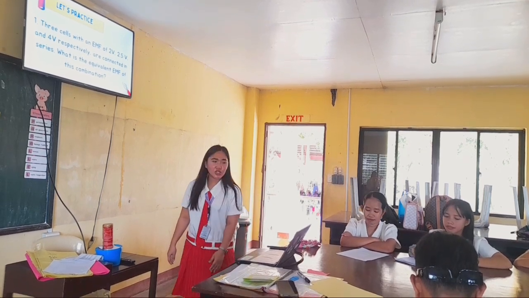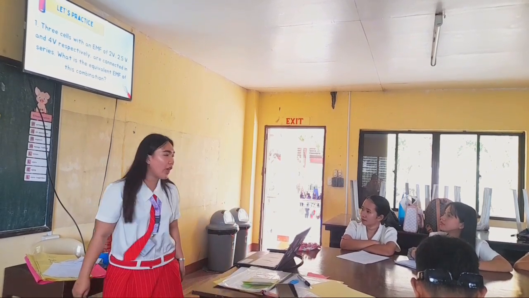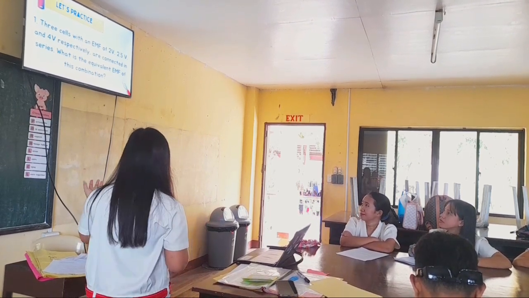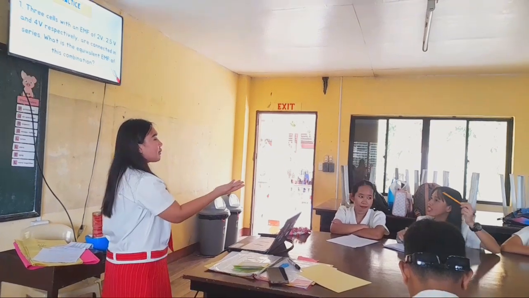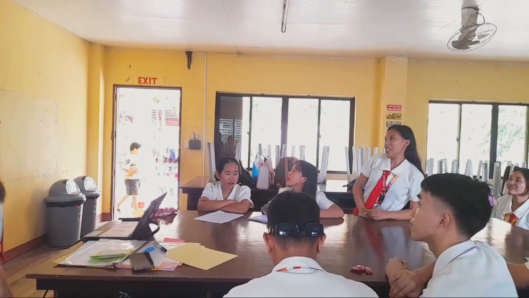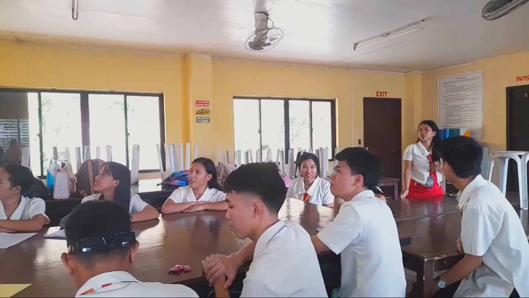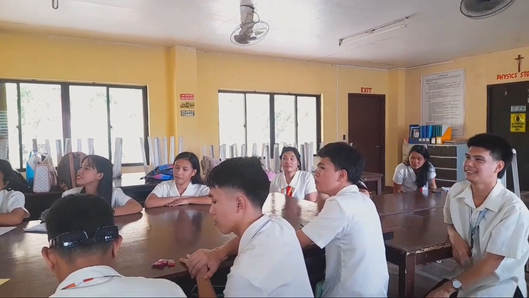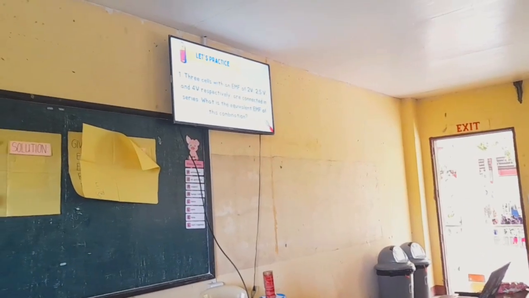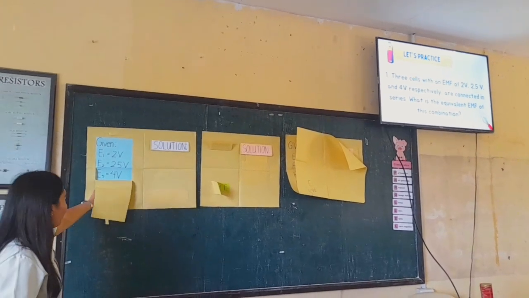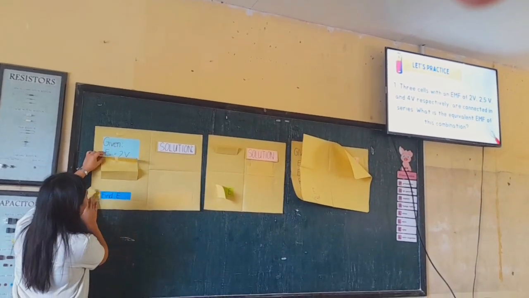Okay, thank you very much. So what is our given? Anyone who would like to give one given from this problem? Yes, Miss Dixon. Okay, 2 volts. How about the 2 more volts? Miss Solomon. 2.5 volts and 4 volts. Okay, thank you very much. So in our given, we have 2 volts, 2.5 volts, and 4 volts. So we have to find our E.